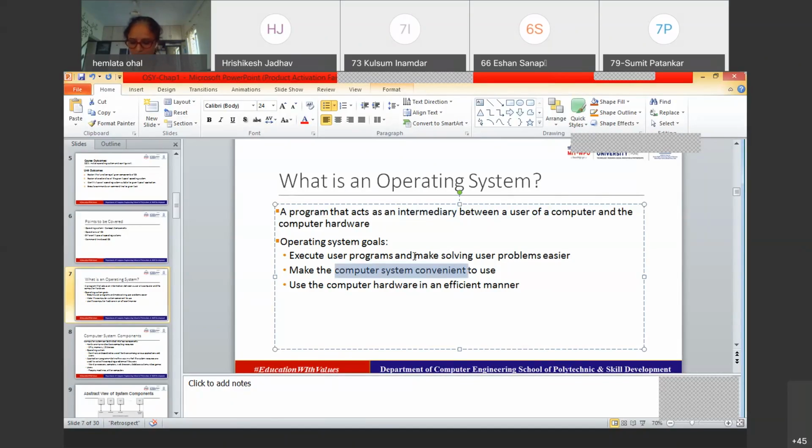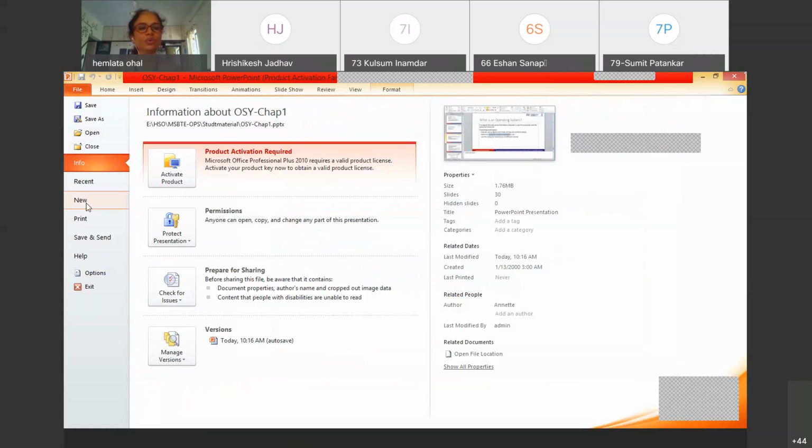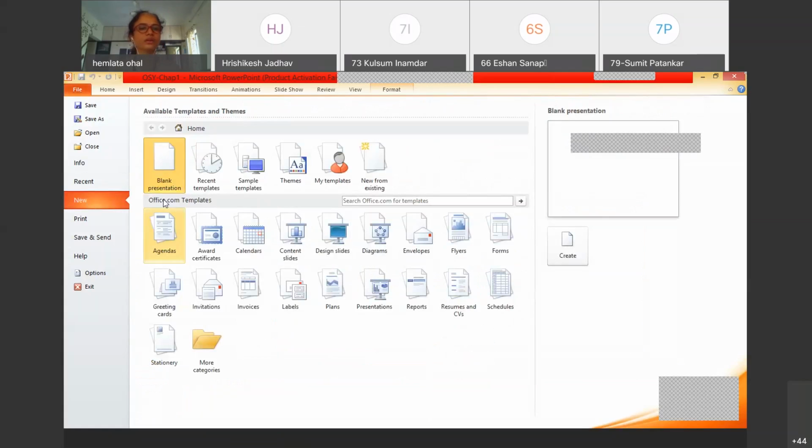I say that many times we go on doing a lot of things on the system on a regular basis, right? Unknowingly. But knowingly at the backend the operating system is doing it, but we as users never know that the operating system is doing this. For example, making the computer system convenient. See, I am moving this cursor. Now I am clicking on this file option. Let's say if I wish to open something, I'll click on the new option, right? I'll create a blank presentation.